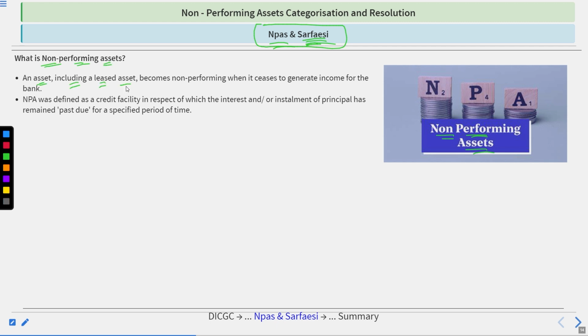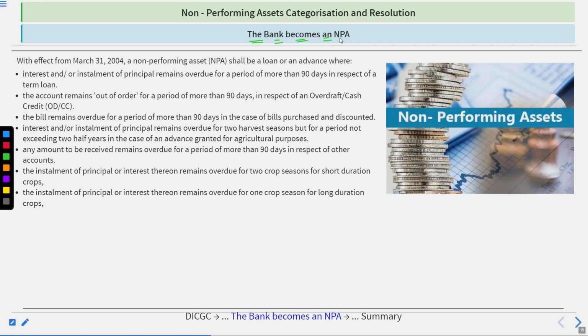An asset, including a leased asset, becomes non-performing when it ceases to generate income for the bank. Like what I told you. NPA was defined as a credit facility in respect of which the interest and/or installment of principal has remained past due for a specific period of time. It means no interest has been paid by the person who had taken the loan, and even the installment of principal amount has not been paid to the bank in the specified period of time. Then it is considered a non-performing asset, which means the asset the bank created is not generating income for the bank. The bank's asset becomes an NPA.